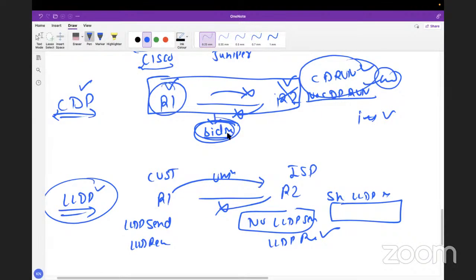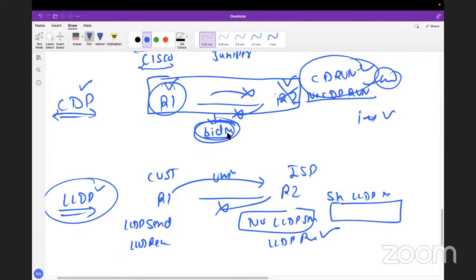It will get the hardware platform details, not OS details, whether it supports routing, switching or bridging. And the hold time and the interface details, meaning only the interface on which it is connected, not all the interfaces. I will show you in the lab what details we can get.